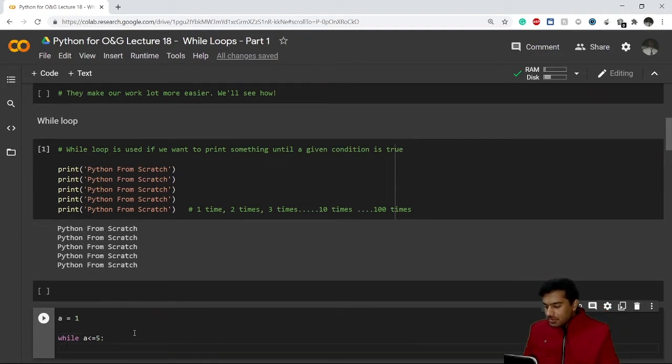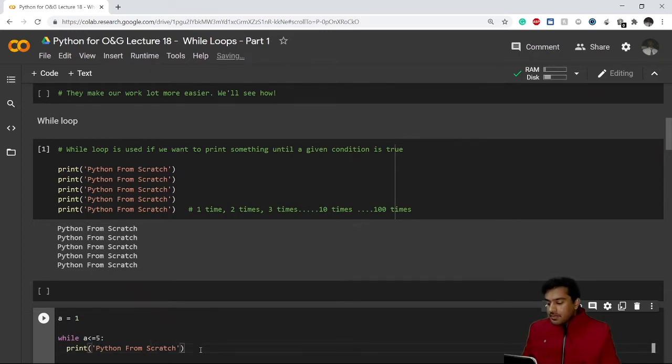Now what it means is that while this condition is true, meaning while A is less than or equal to 5 is true, just print "Python from scratch". As long as this condition is true, it will print "Python from scratch".